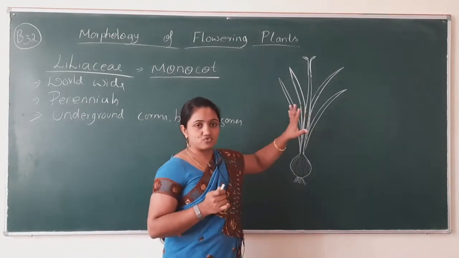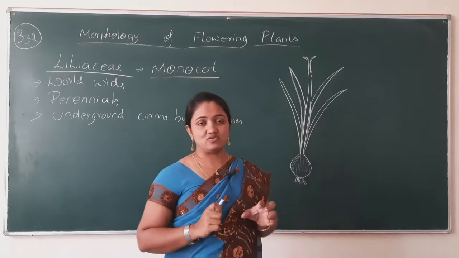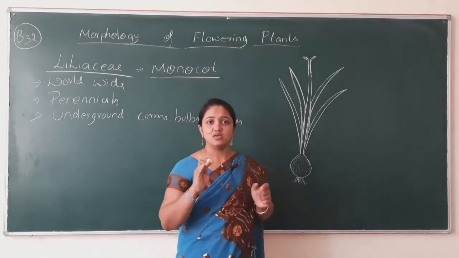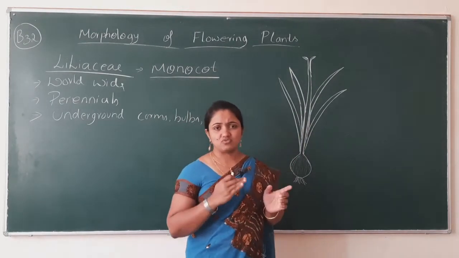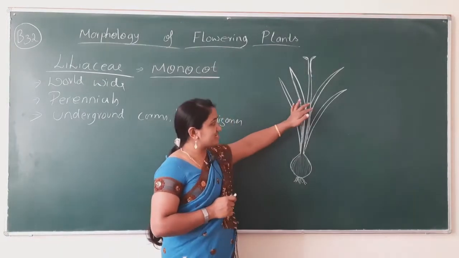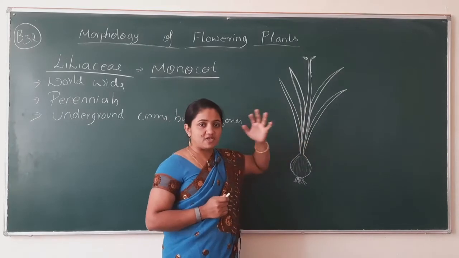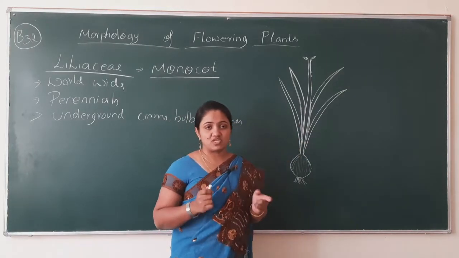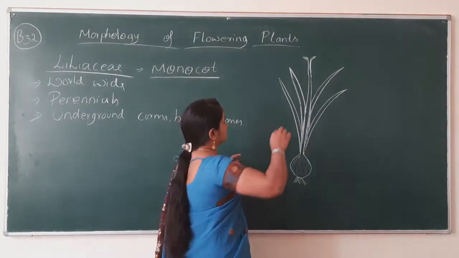If you have grown the onion plant at home, in your garden or in any field, you might have seen those plants. Just observe and try to read the characters. It will become easier to memorize them.